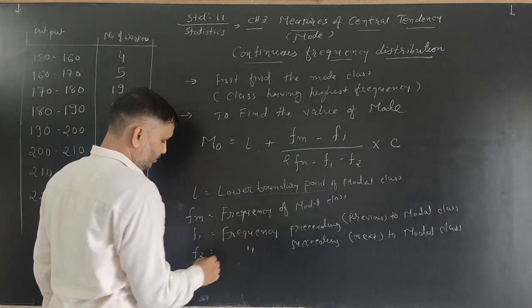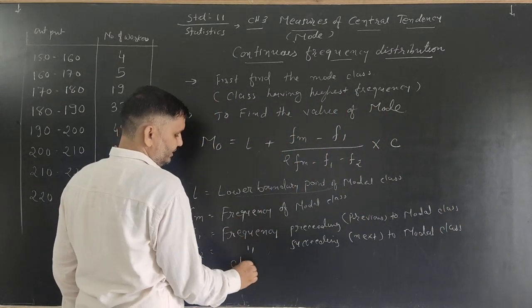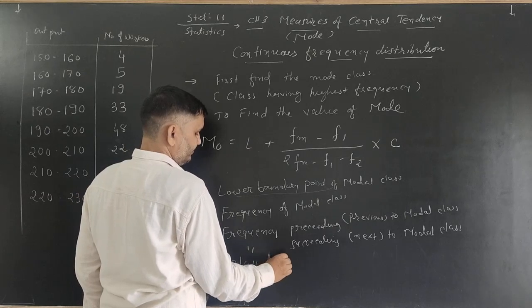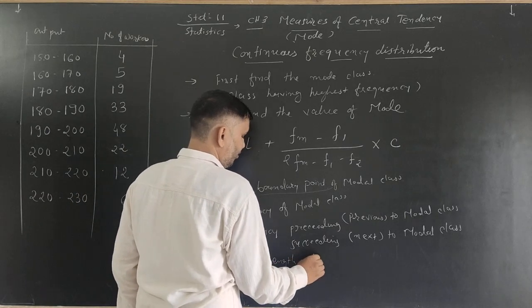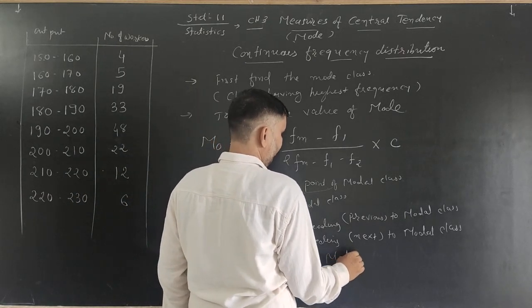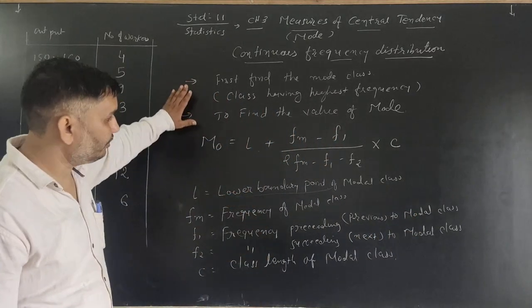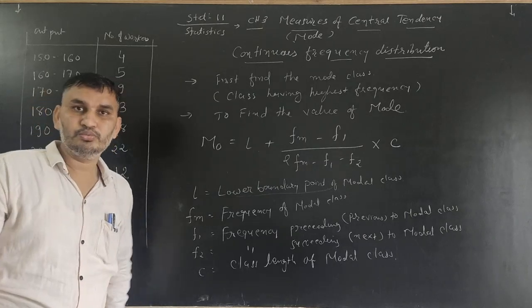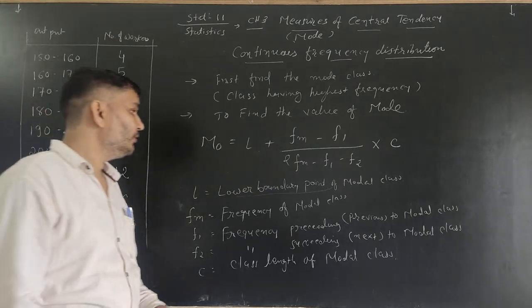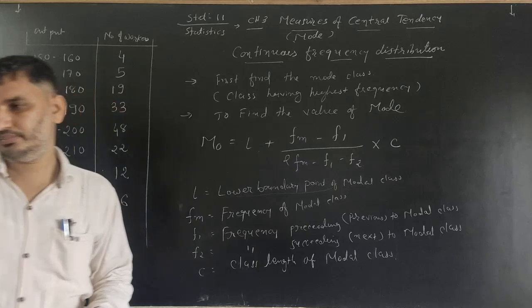And c is equal to the class length of the modal class. So write down the formula properly, then wait for the example.